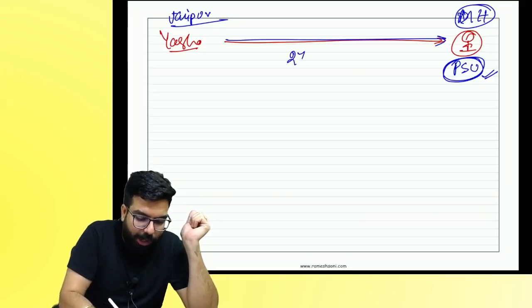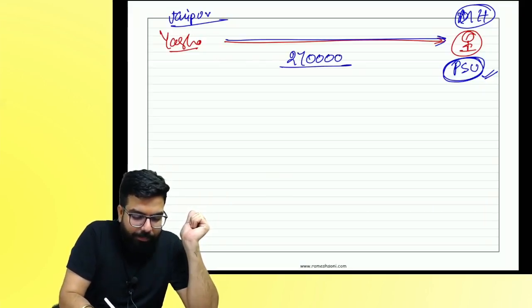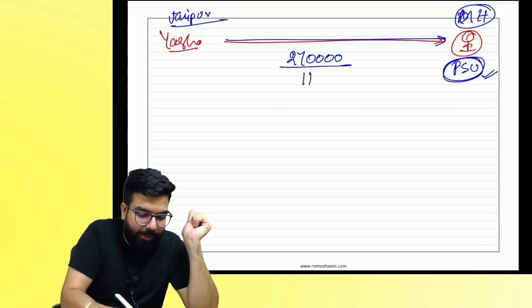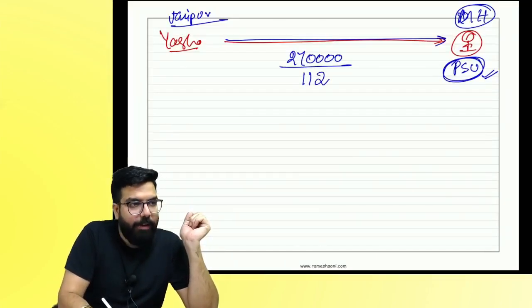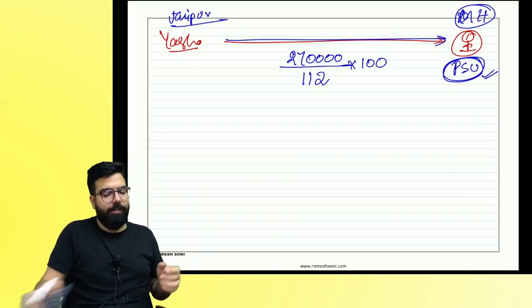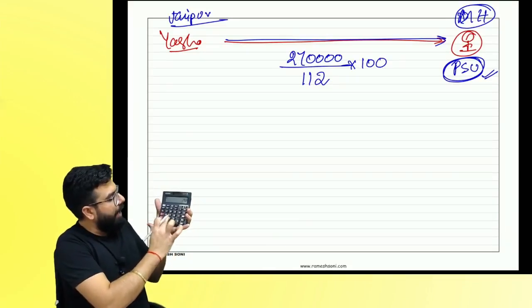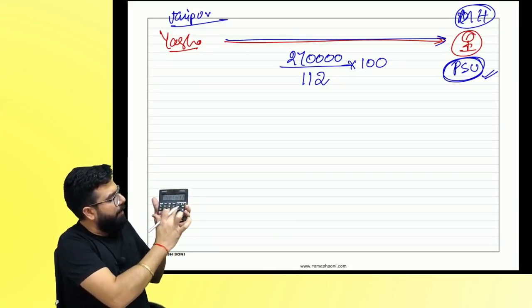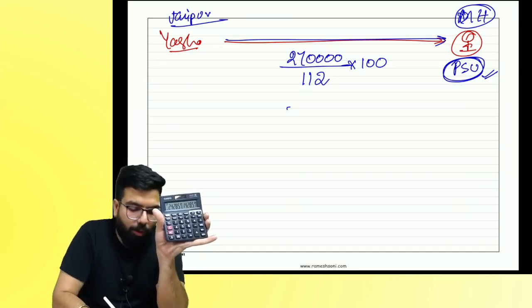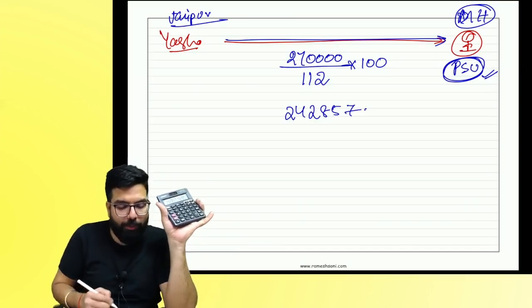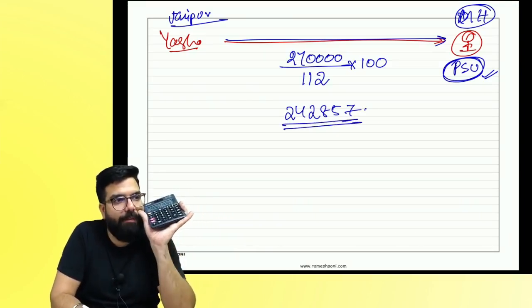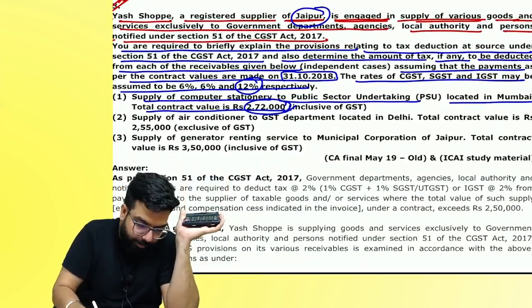My question: what is the contract value? 2 lakh 72,000 inclusive of GST. GST is not always 18, here it is 12. So divided by 112 into 100. 2 lakh 72,000 divided by 112, how much is the value? 2 lakh 42,857. My question, will TDS come or not? Why? Because the value is less than 2.5 lakh. Are we all clear? Next.